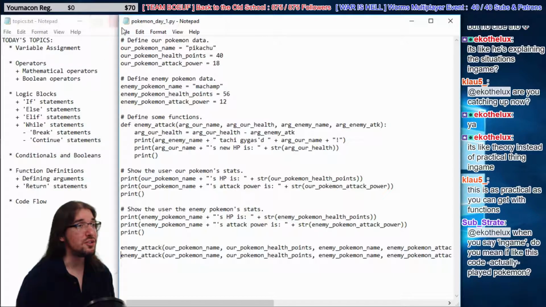Yeah, I think we're all kind of losing track here. We're making a little game here as a way to learn programming. It's a very simple game, though, so don't overthink it. But yeah, we're running the code twice here.